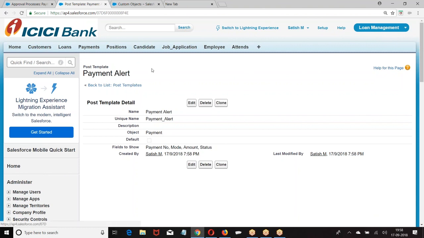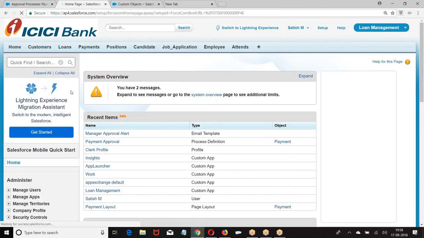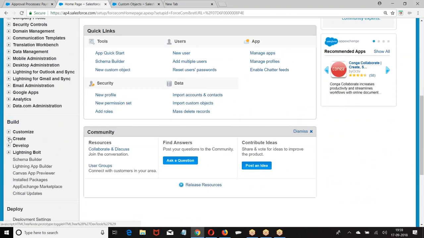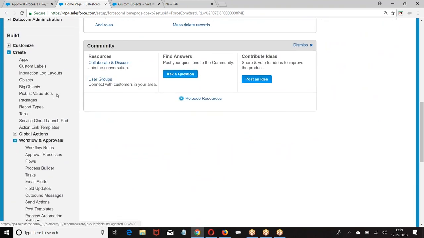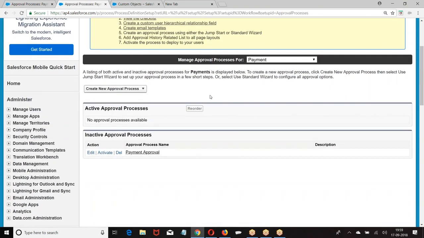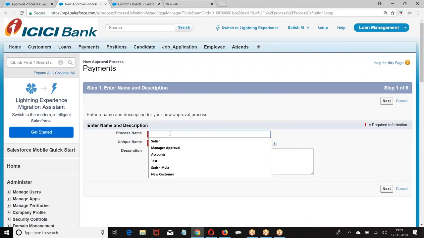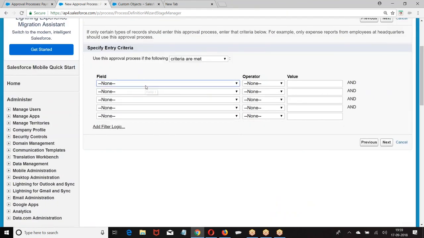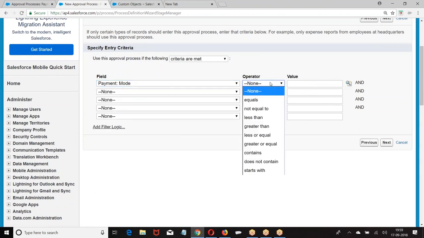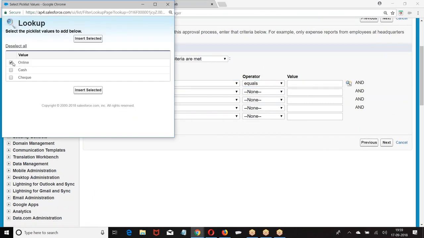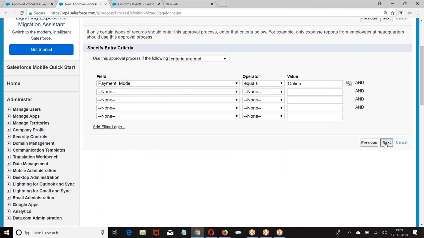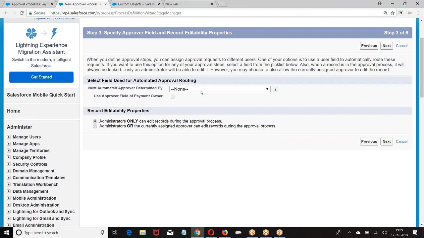Payment. Now, go to approval process. Setup, build, create, workflows and approvals, approval process, new approval process. Then we have online payment. Online payment approval. Next, when you want to submit, if mode of payment equals online, then who should approve it?